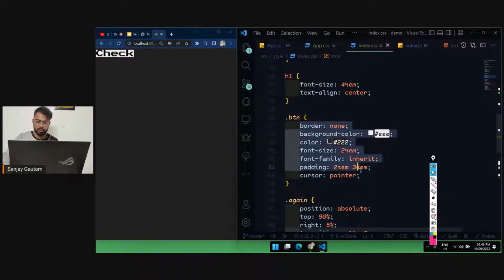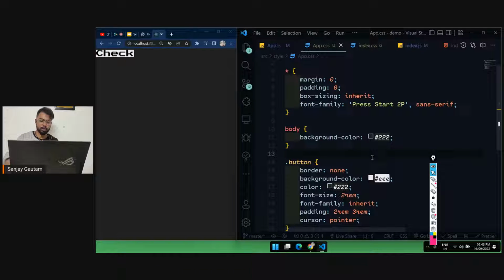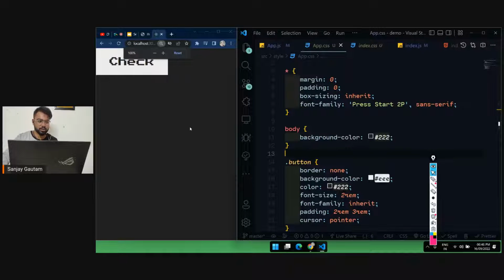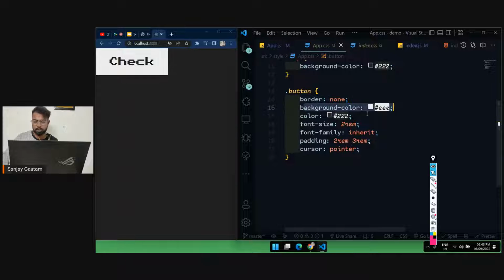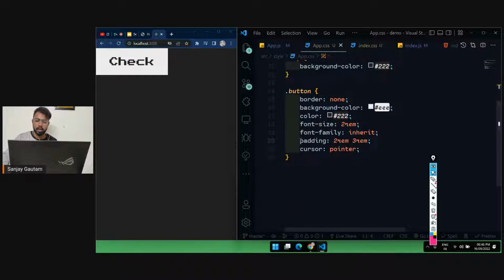I'm just going to copy this whole thing, and I will just explain what the CSS is, because we are not here to learn about CSS. So here's the CSS: border none, background color, font size, font family inherit, so that we can inherit this font from here, and a padding and a cursor pointer. I hope it's very basic CSS.